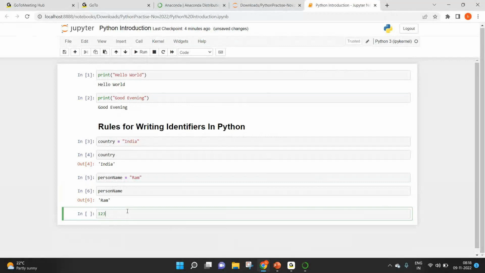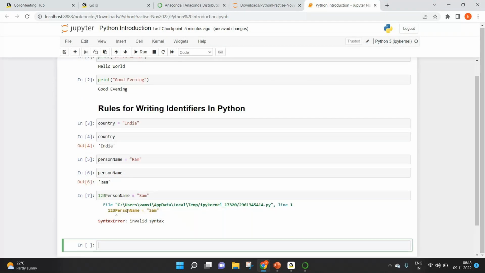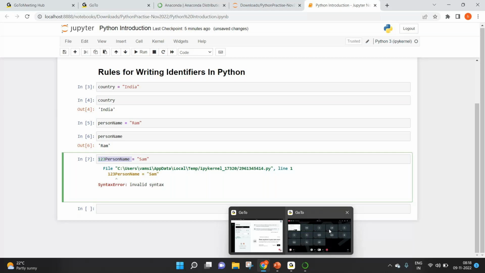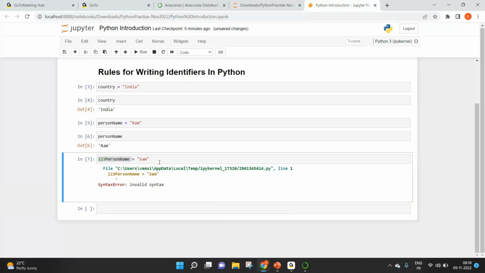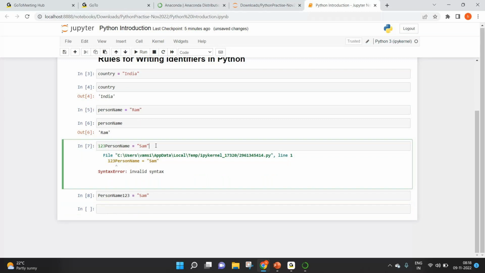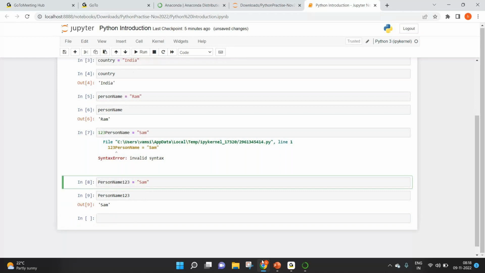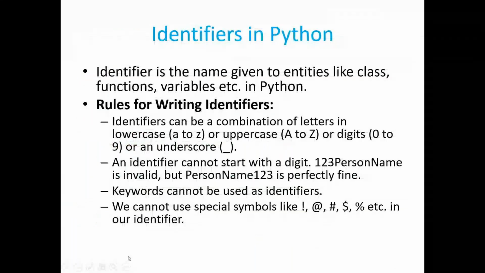Let's say 123 person name equal to, let's say, Sam. Now it's going to fail because this is starting with numbers. So starting with numbers is not allowed, right? But if you slightly change it, let's say person name 123, that should be valid, right? Now you can see the value. So that's how it is. You cannot have any identifier or variable starting with a number, that is not valid.